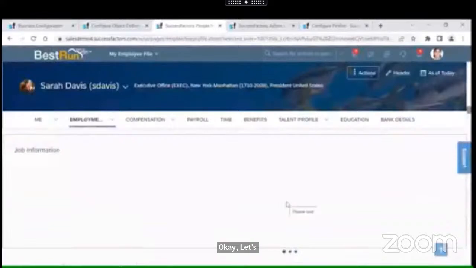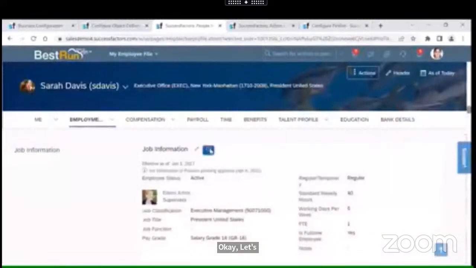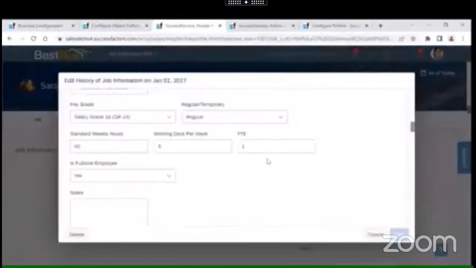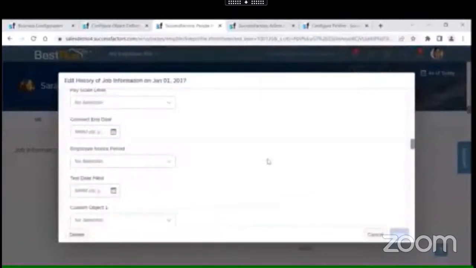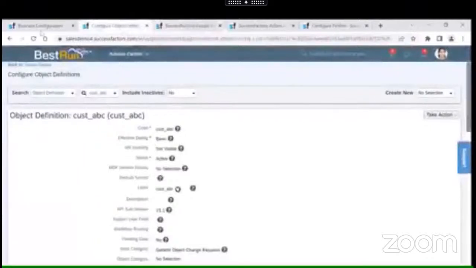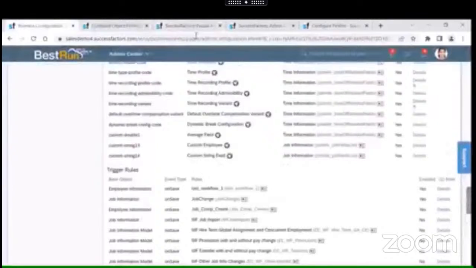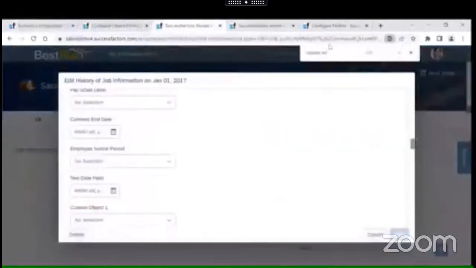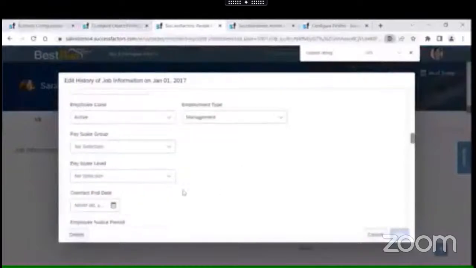Job information. Our field name, custom string field. No, it is not displaying here.